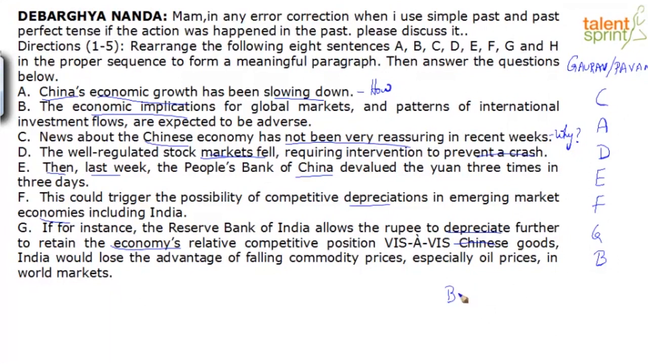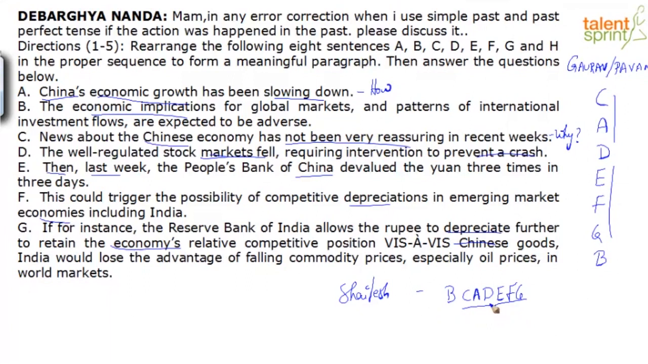I'm going to put Shailesh's also. Just some difference. B, C, A, D, E, F, G. So Shailesh says, hey, let's start with B. The economic implications for global markets and patterns of international investment flows are expected to be adverse. Okay, let's hold that thought. CAD is so far aligned with Gaurav and Pawan. You put B right in front and then follow the same. EFG also is the same. So you're saying B is the topic sentence. These guys are saying, hey, let's throw it at the bottom.